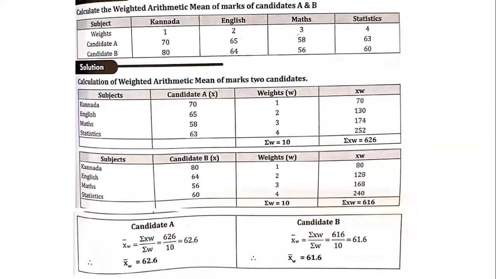Similarly, one more problem: calculate the weighted arithmetic mean of marks of two candidates, candidate A and B. Here the weights will be the same, but marks are different. So it is treated as two different problems. For candidate A, the weighted arithmetic mean will be 62.6. For candidate B, it will be 61.6. So here individually you have to calculate the averages. The average for candidate A will definitely be different from the weighted average for candidate B. So for candidate A, the weighted average is 62.6. For candidate B, the weighted average is 61.6.